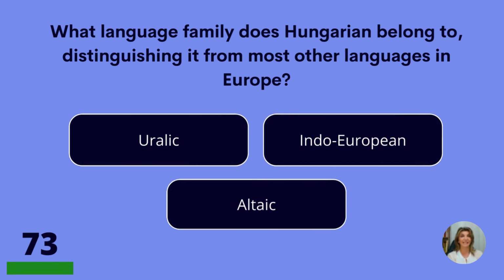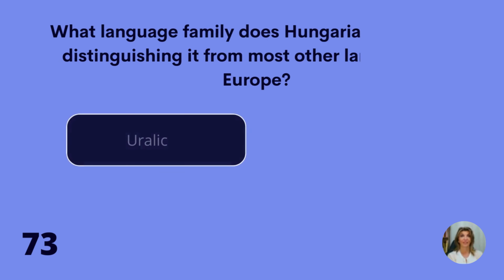What language family does Hungarian belong to, distinguishing it from most other languages in Europe? Uralic, Indo-European, or Altaic? Uralic.